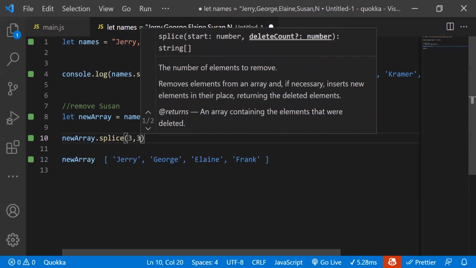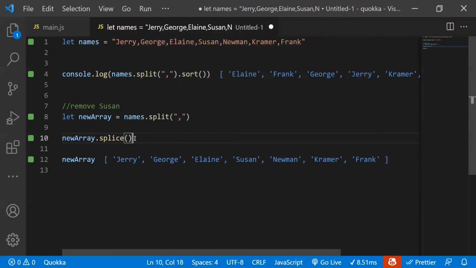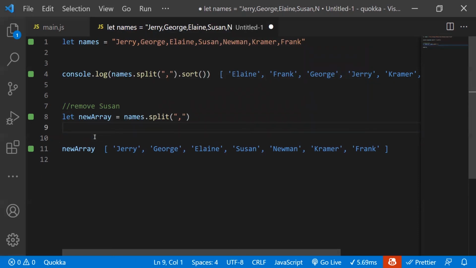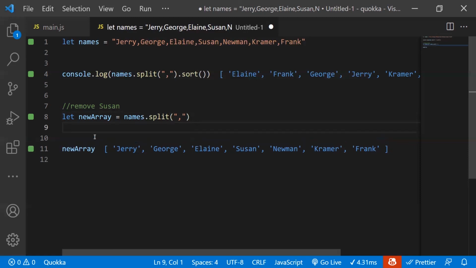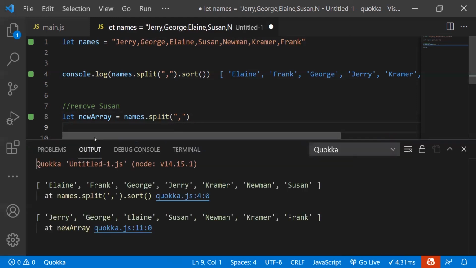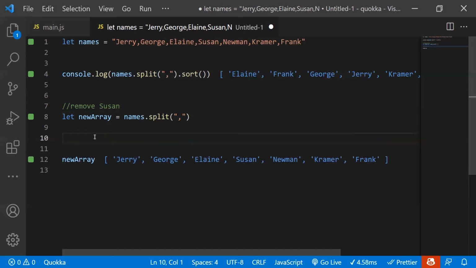So there you go. It's a quick way to play around with string manipulation, functions, whatever you want to do. And that's basically it. The great thing about Quokka is it lets you test everything out right inside your VS Code without having to pull up the terminal and typing node all the time. It's fast and efficient. And I think it's one of the best tools to use with JavaScript.